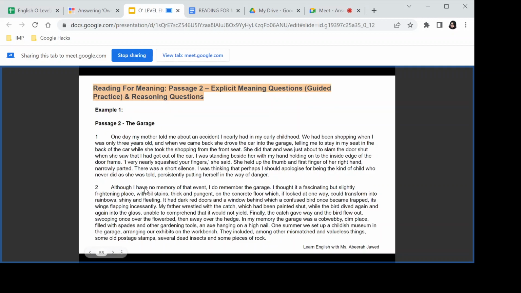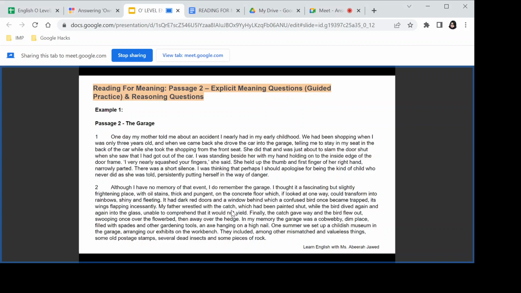Okay, Ishal, I would like you to read this part here from here. Miss, from where exactly? Second line. I thought it fascinating. I thought it a fascinating but slightly frightening place, with oil stains thick and pungent on the concrete floor, which, if looked at one way, could transform into rainbows, shiny and fleeting. It had dark red doors and a window behind which a confused bird once became trapped, its wings flapping incessantly.